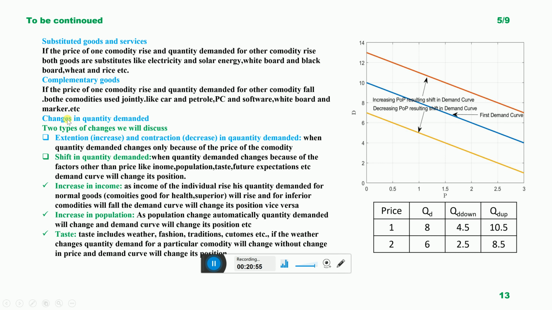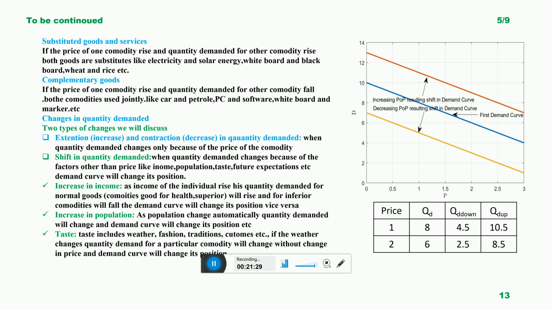The very first one we call extension and contraction. Extension means an increase and contraction means a decrease in quantity demanded. When the quantity demanded changes because of a change in price, this type of change is called extension and contraction of quantity demanded. According to microeconomists, mostly and immediately the quantity demanded of any particular commodity changes because of the change in price of that commodity.